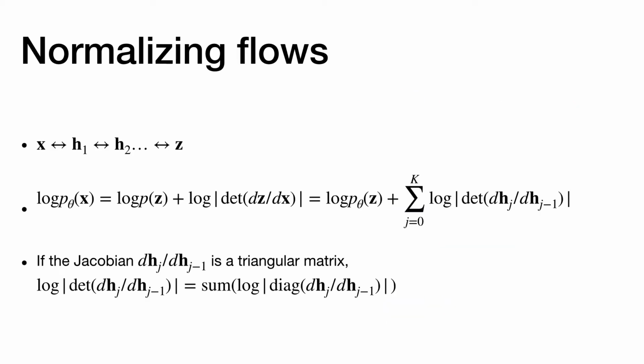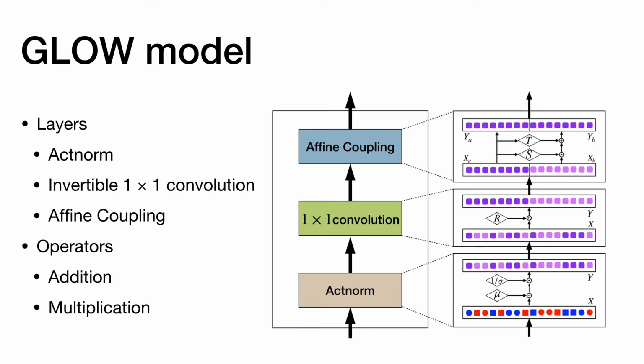Recently, normalizing flow-based generative models are gaining more attention. They use invertible blocks of network to map input data into latent Z with a known prior distribution. And when generating new data, we just sample from latent Z. We can calculate the log likelihood of data X using the prior distribution of Z and the determinant of the Jacobian matrix between Z and X, as shown here. If the Jacobian is a triangular matrix, the determinant is easy to compute. GLOW is one of the most common normalizing flow-based generative models. In the GLOW paper, the authors introduced three types of layers whose Jacobian matrices are triangular.